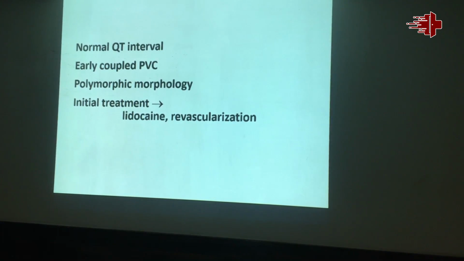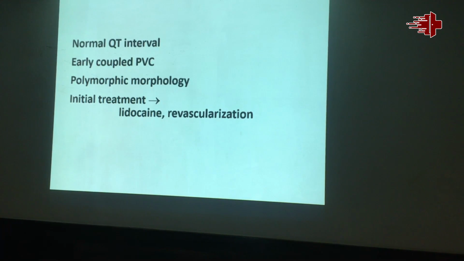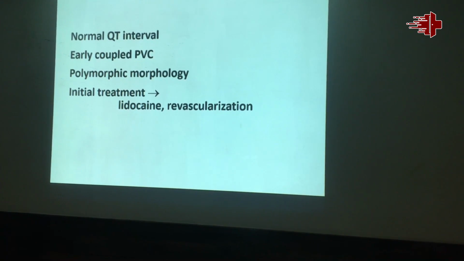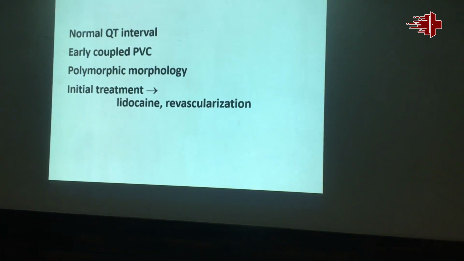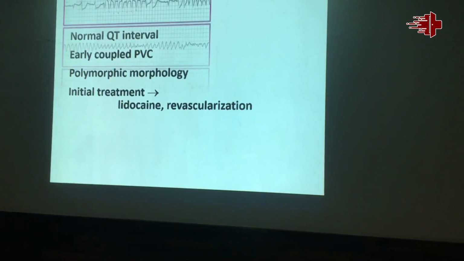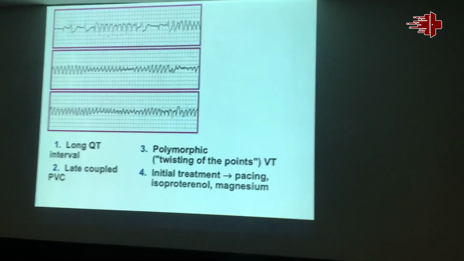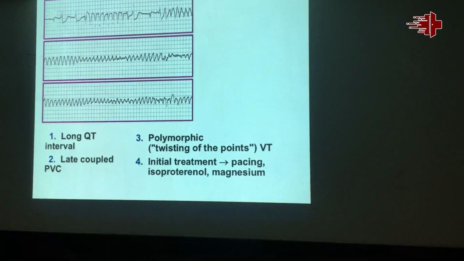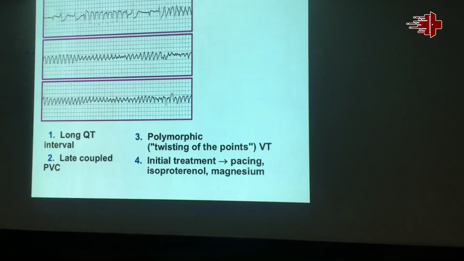The treatment is lidocaine. The first treatment which should be given in such a circumstance with ischemia is Xylocard, lignocaine, and not amiodarone, and later on revascularization. This polymorphic VT is different from Torsades. Torsades occurs with long QT. Polymorphic VT occurs with normal QT.